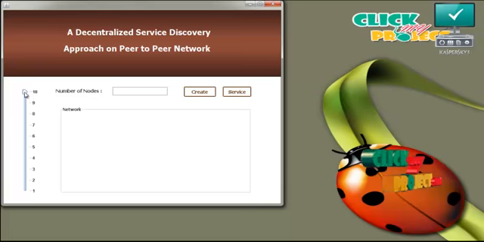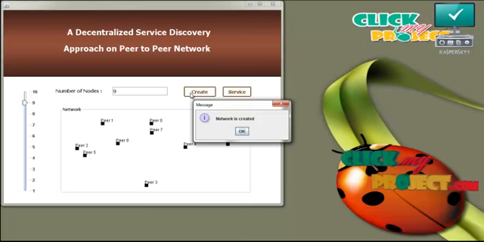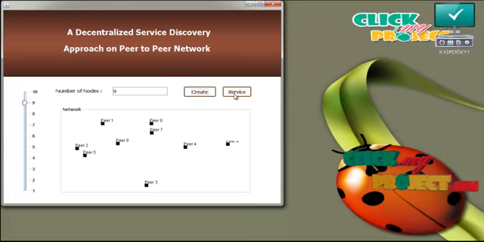Here the user has to select the number of nodes in the network and then press the create button. Now the nodes in the network, or the peers in the network, are created. Click OK. Press service.